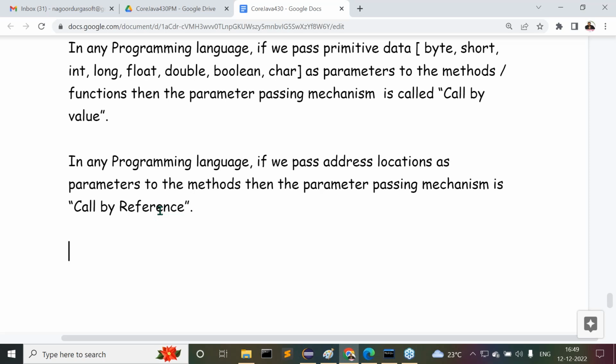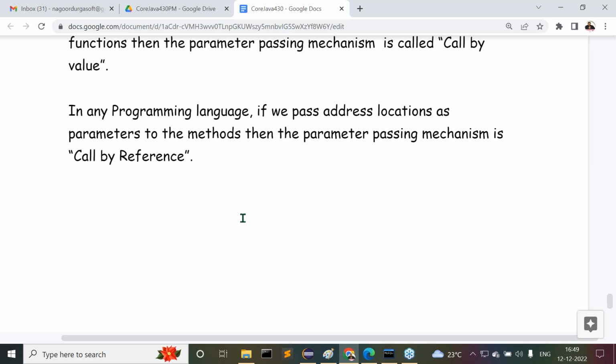Now the point is very simple. Try to understand this point clearly. Observe carefully the points I am telling you. Directly I am giving the conclusion.